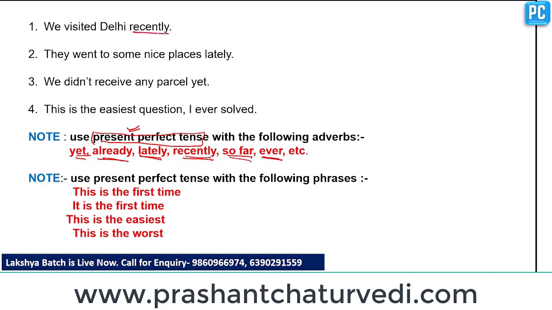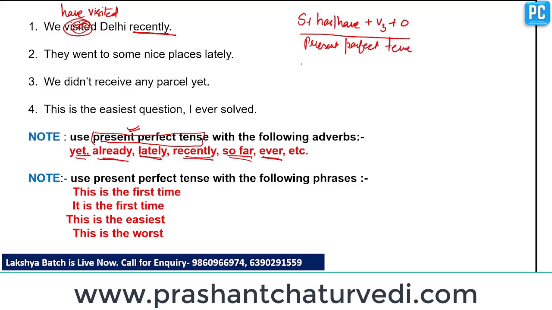So recently is used here. Now we have to write it as, we have visited Delhi recently. Structure of present perfect tense is subject plus has or have plus third form of verb plus object. Clear? Present perfect tense.